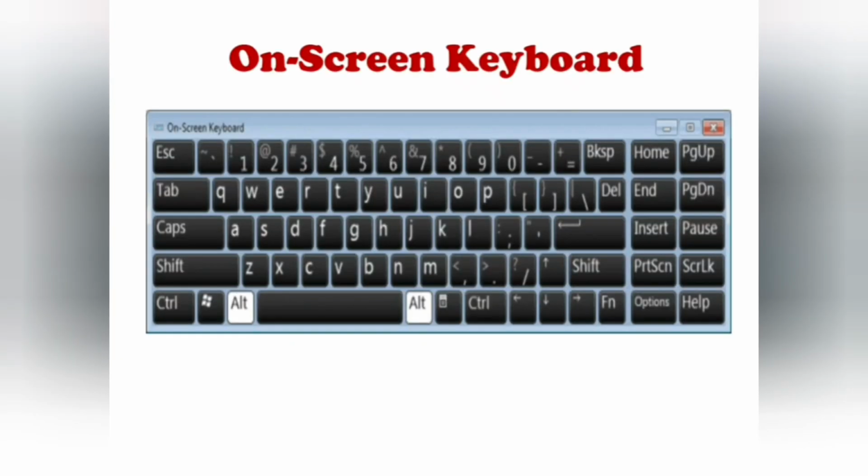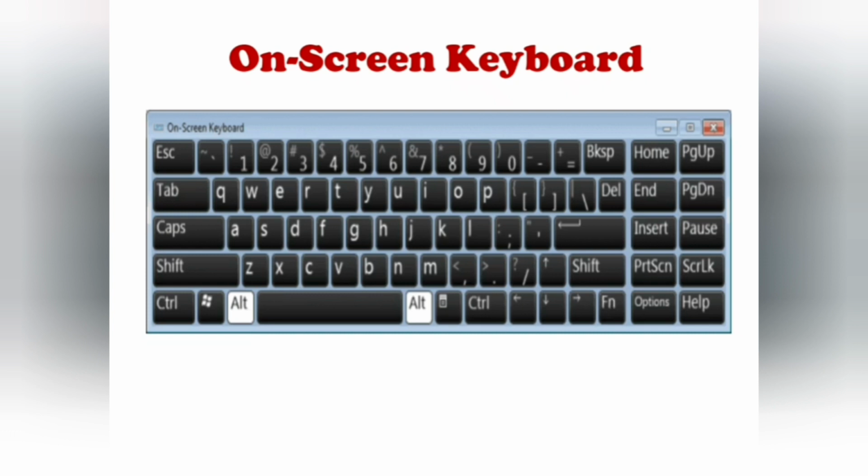To get the on-screen keyboard, we have to follow some steps. First step, click the start button and select all programs, then select accessories, and then select ease of access. In that we have to select the on-screen keyboard. Then we get the on-screen keyboard like this.